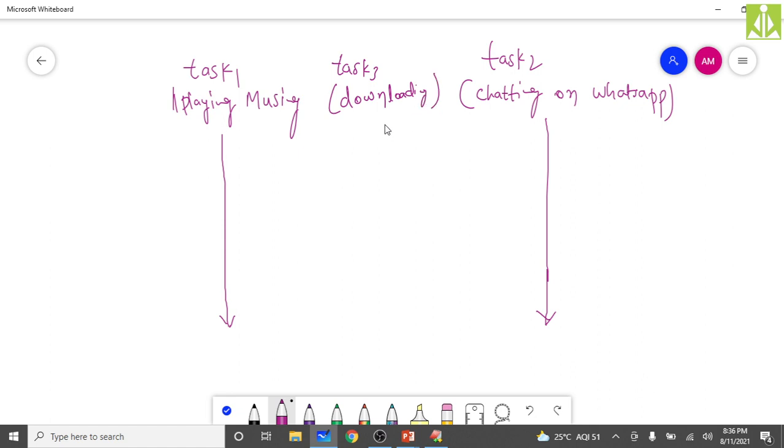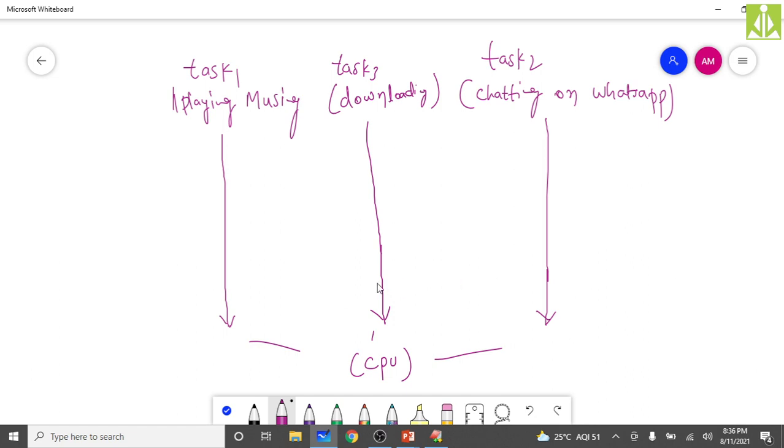So here, how many tasks? 3 tasks. But you have only one processor. You have only one processor, one CPU in hand. And I will show you that CPU timeline as well, how it will execute all these. You have only one CPU and you are performing these 3 tasks at the same time. You're listening to the music, and you're downloading a file, and at the same time you're chatting with your friend